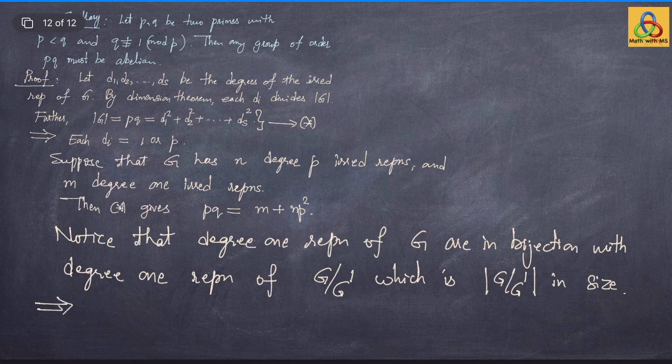Thus, M is the same as the order of G mod G prime, which always divides the order of the group G. Therefore, M divides the order of the group G.